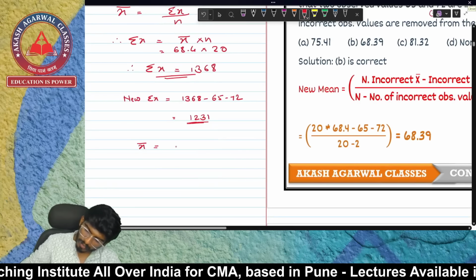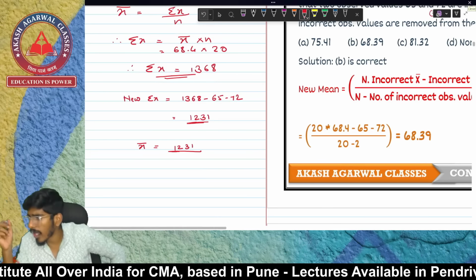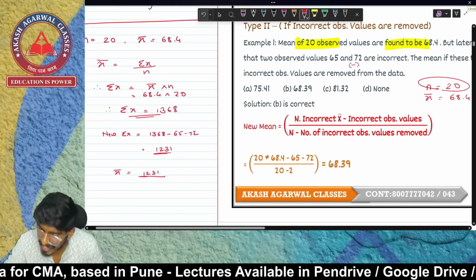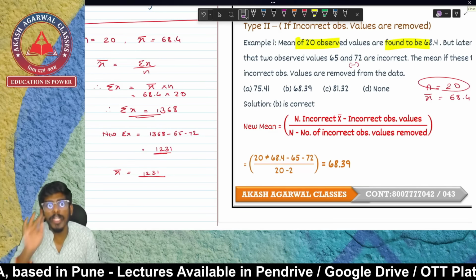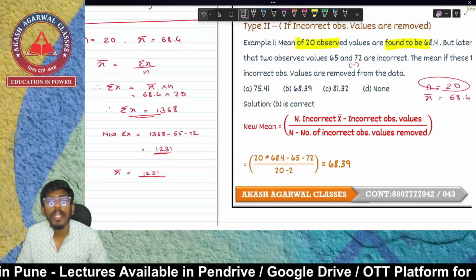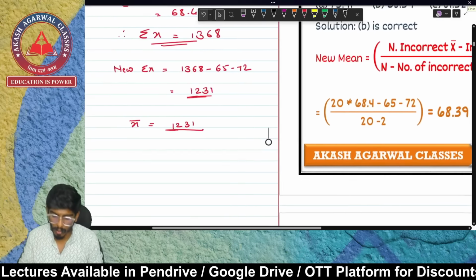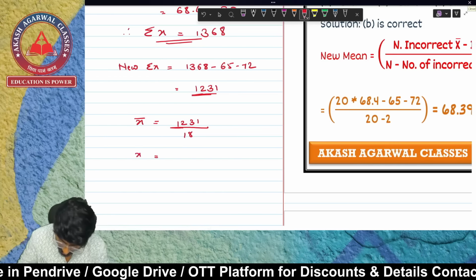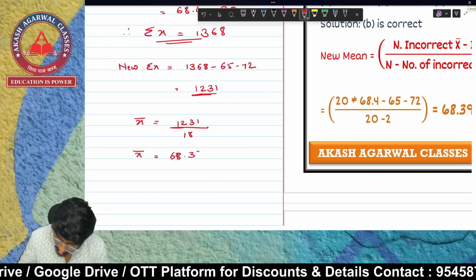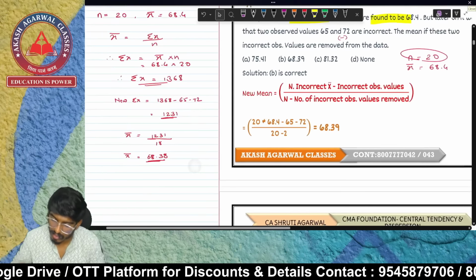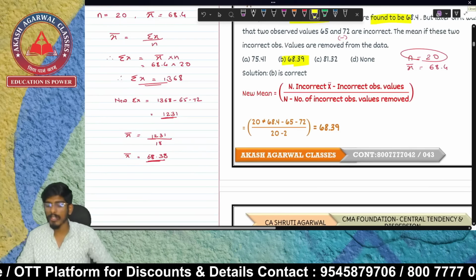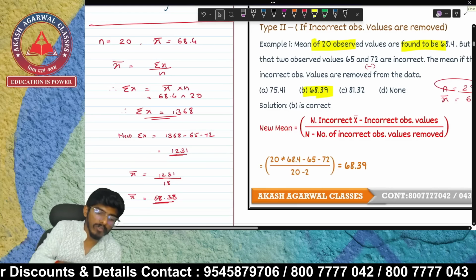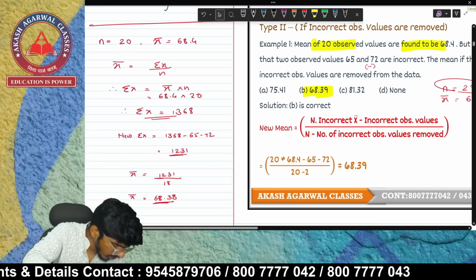Now new x bar is going to be 1231. What should I now divide it by? There were 20 observations before. But in that 20 observations, 65 and 72 were included. Now that 65 and 72, we are removing it. Now my observations will also decrease by 2. So therefore I'll divide it by 18. And now my new x bar is going to be 68.3888. That is 68.39, option number B. So here's again a similar type of question which we are solving over here.